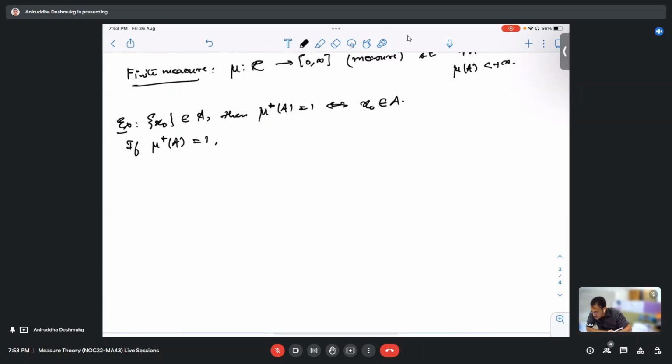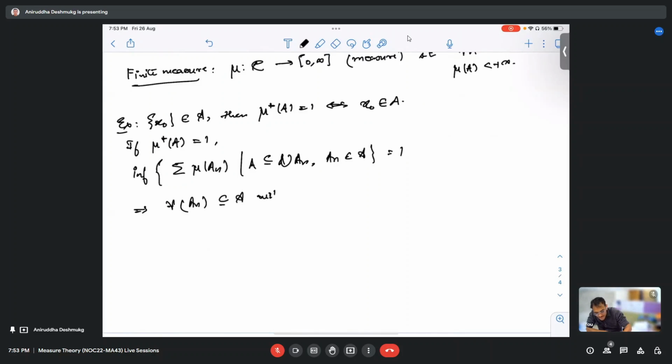If mu star of A is 1, then what it means is that the infimum of this set is 1, right? A is contained in this union of A_n coming from this algebra. This infimum is 1, therefore for every covering A_n with A contained in this union, this sum is 1.